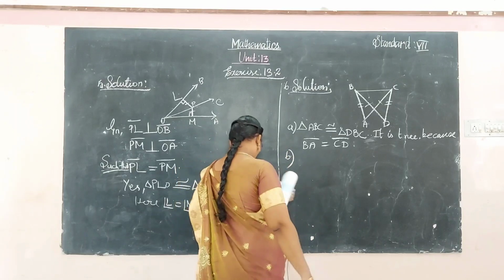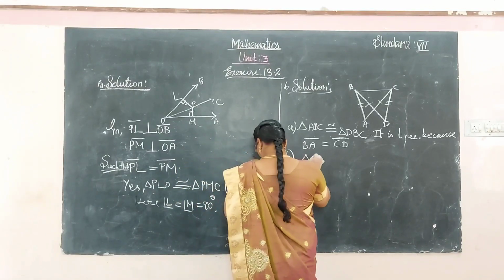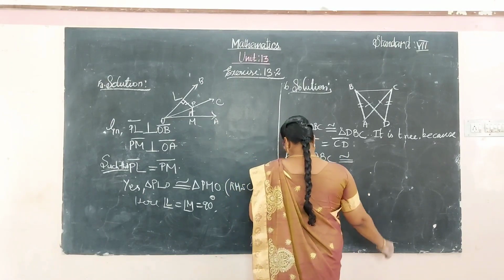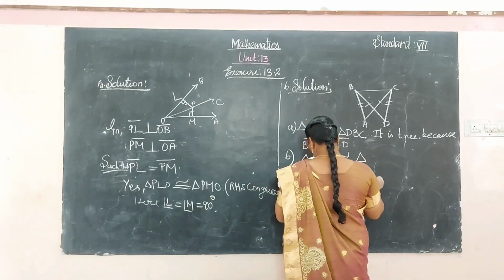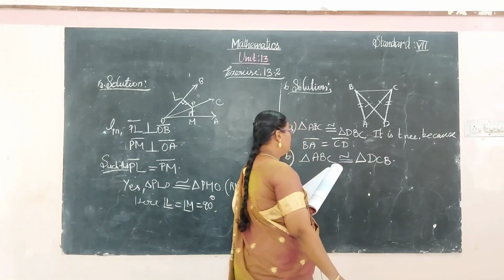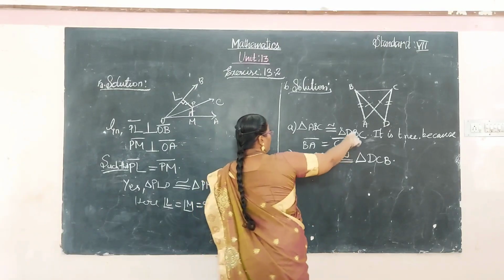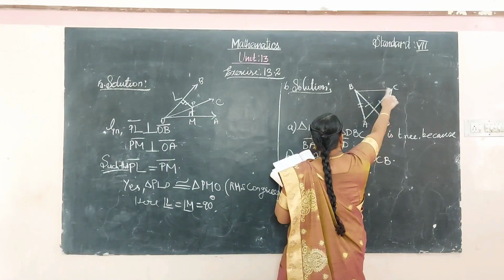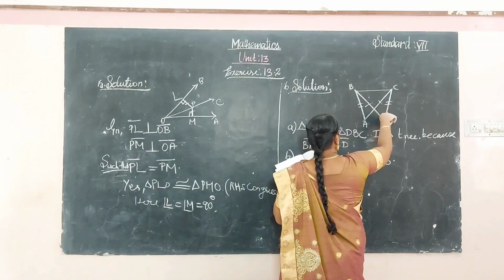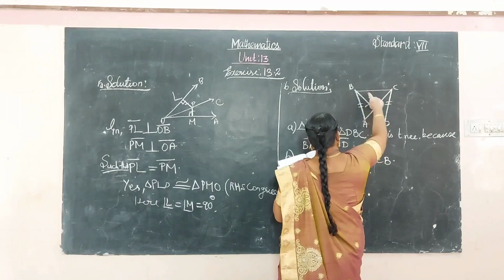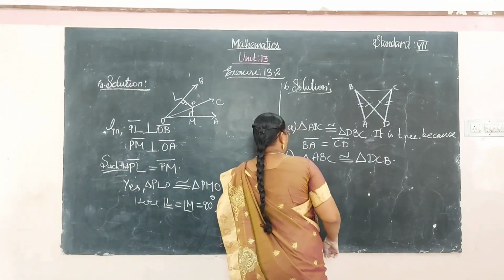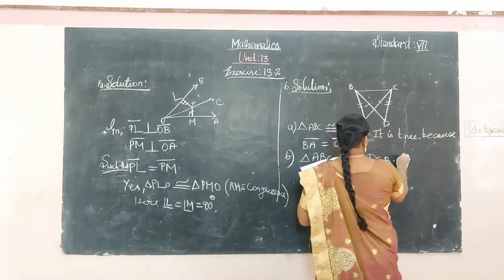And B, the triangle ABC is congruent to the triangle DCB. So it is also congruent.